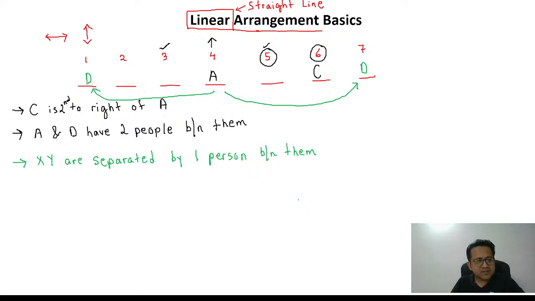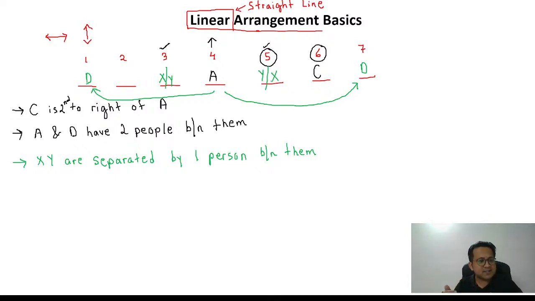So someone is saying 3 and 5. Absolutely correct. 3 and 5 are the only possibilities, but they can be in either order. When I say either order, what do I mean? X can be at 3, in that case Y will be at 5, or vice versa: Y will be at 3 and X will be at 5. Followed? Any doubt in this?